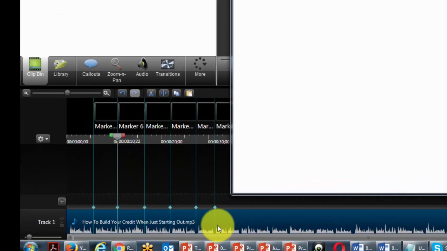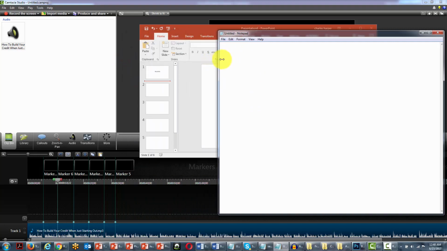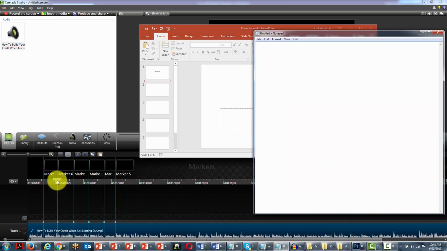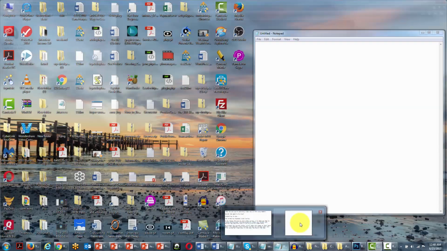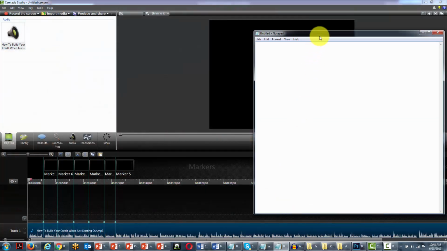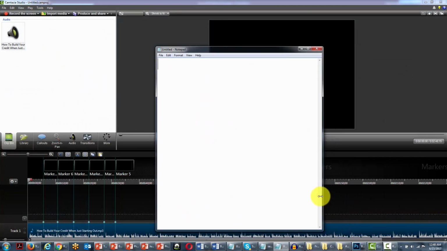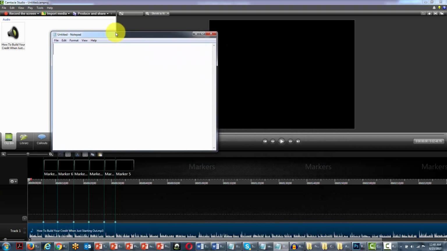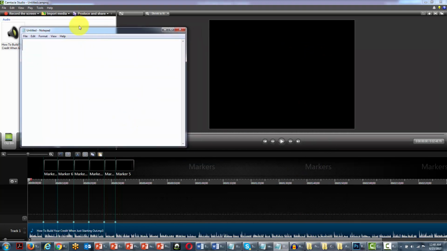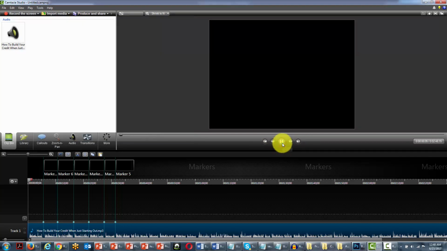So what we're going to do now is decide on keywords for each scene. So we're going to draw the cursor back to the beginning. We're going to open up our notepad file, and then we're just going to choose keywords for each of the scenes. So let's make this smaller. And then we're going to start the player here again.